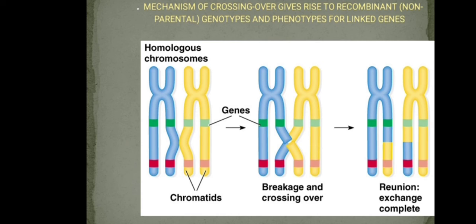The homologous chromosomes synapse, and such synapsis occurs between the non-sister chromatids of a homologous pair.